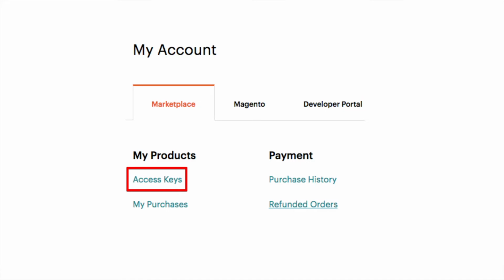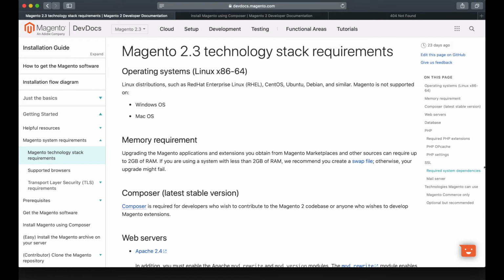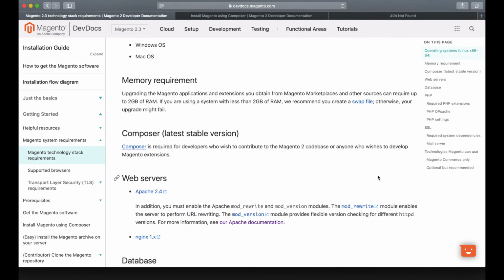So let's install Magento. To install Magento, we need to have PHP, MySQL, and some server like Apache or Nginx. You can check all the necessary technologies on the official Magento site. As you can see, we can use Windows or Mac OS. Also, we have some minimum requirements for RAM, but it's nothing special here. Also, we need to have the latest stable version of Composer, because we are going to use Composer to install Magento.